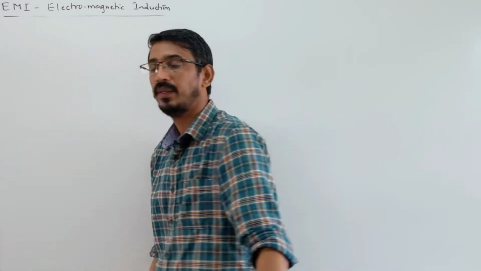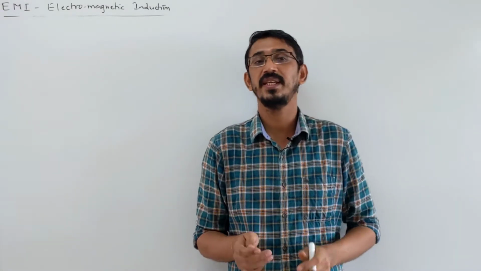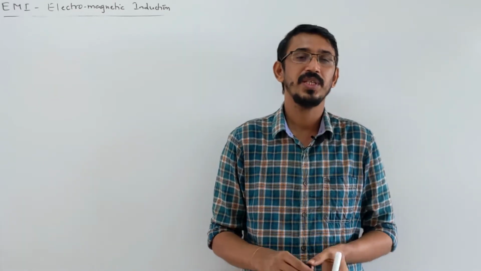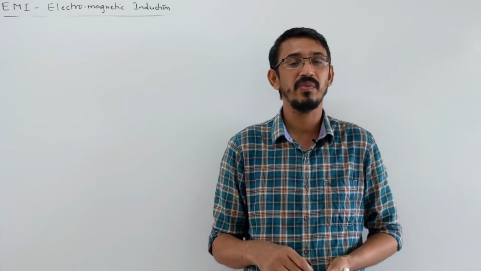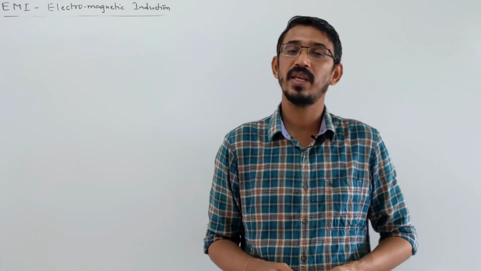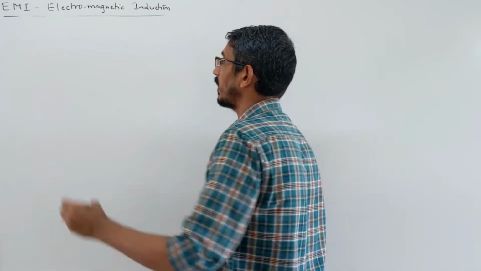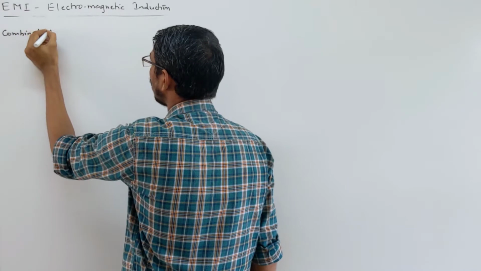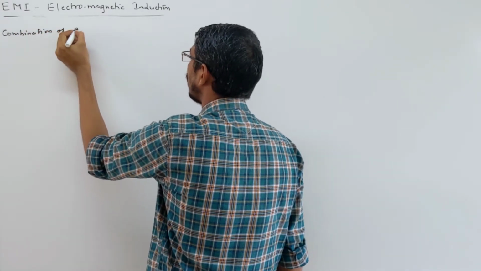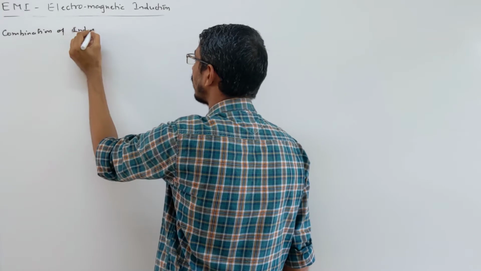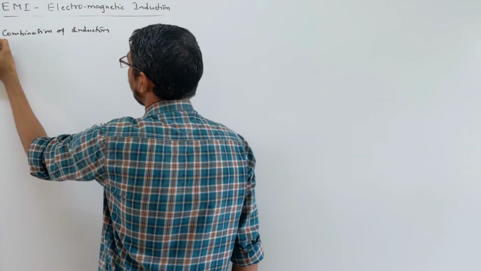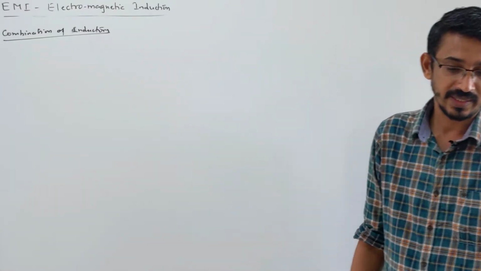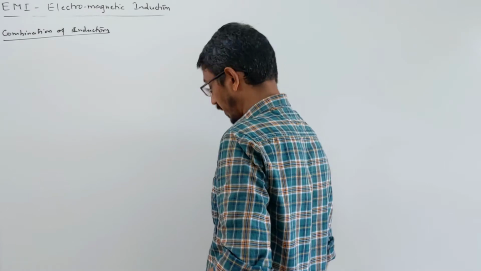Now we will talk about the combination of inductors. We learned resistance, and then we saw the combination of resistances: resistances connected in series, resistances connected in parallel, then we find their net resistance. Exactly similar questions they can ask for inductors. You can connect your inductors in series and parallel also, then you can find their net inductance. The rule will be the same as for resistances.